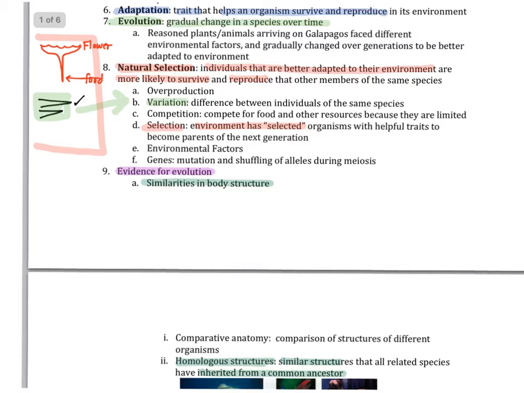The idea of natural selection is that individuals that are better adapted to an environment are the ones that are most likely to survive and reproduce, more so than the other members of the species.